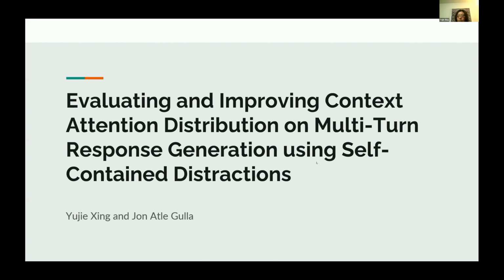In this case, to generate a response for Gulla, we want the model to ignore the irrelevant utterances, which are the first two utterances in red. We call it the ability of context attention distribution.